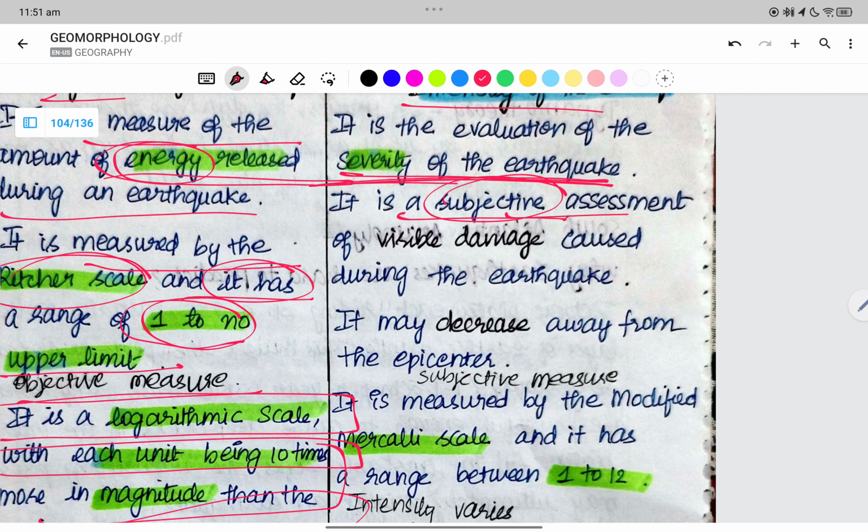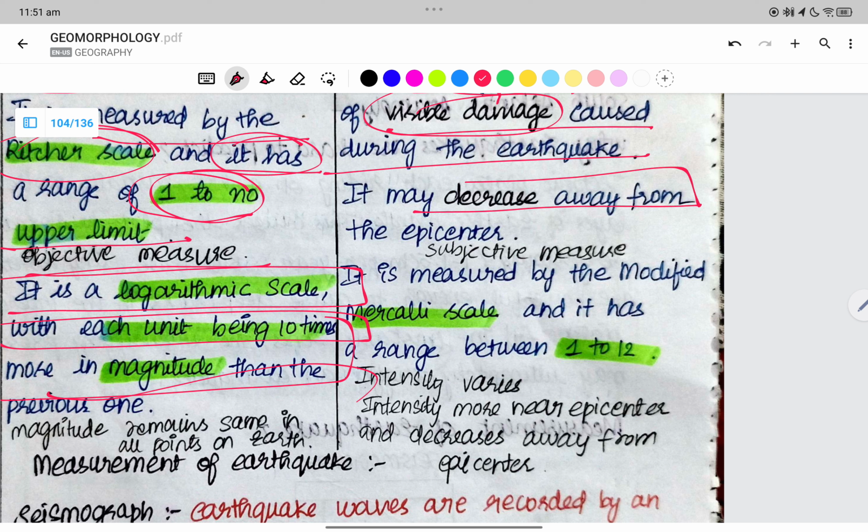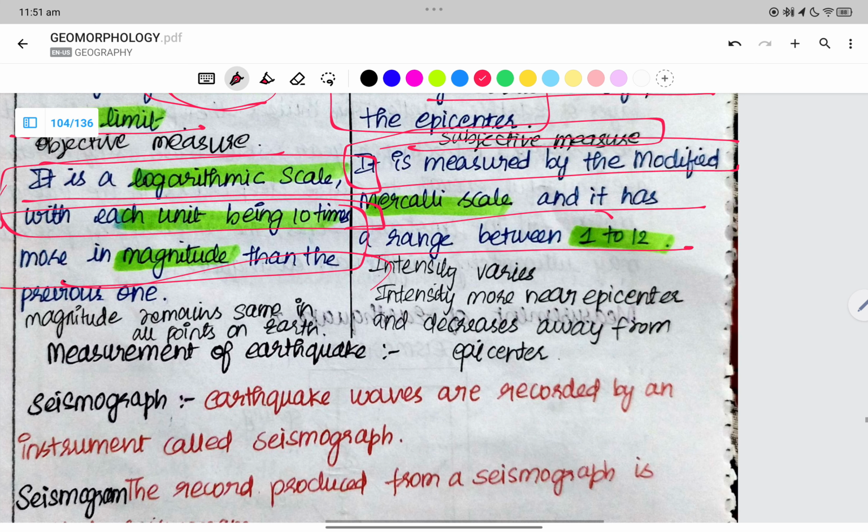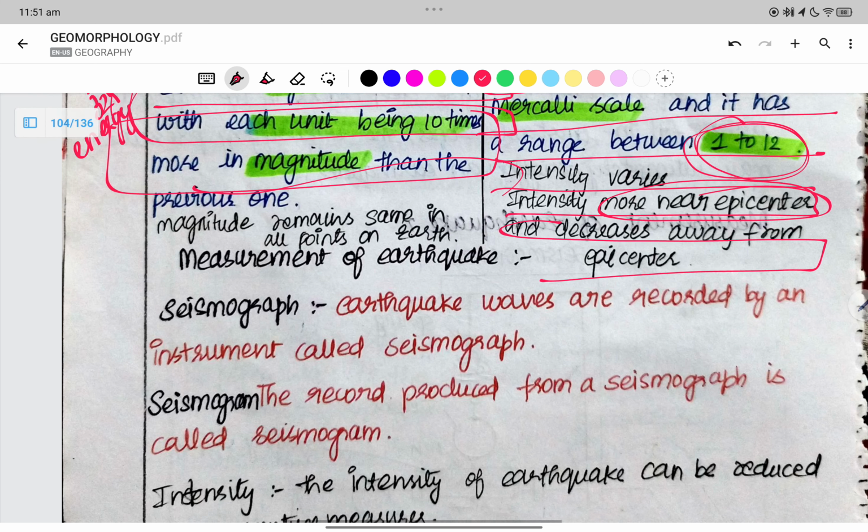Intensity is a subjective assessment of the visible damage caused during the earthquake. It decreases away from the epicenter. It is a subjective measure, measured by the modified Mercalli scale, which has a range of 1 to 12. The intensity is more near the epicenter and decreases away from the epicenter.